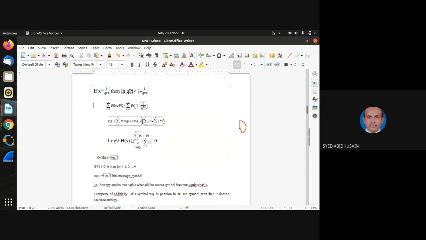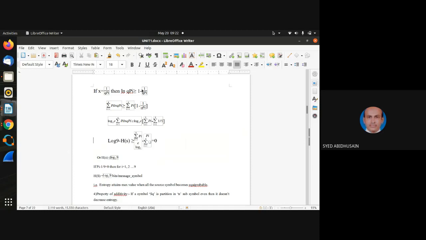If x is equal to 1 over QPI, then ln of QPI is greater than or equal to 1 minus 1 over QPI. Therefore now if I simplify this, summation i equals 1 to QPI of ln of QPI is greater than or equal to summation i equals 1 to QPI. See, this is 1. Don't wonder from where it comes. As it is, this is 1, no? So I can keep it.